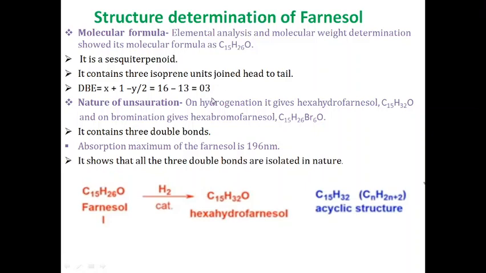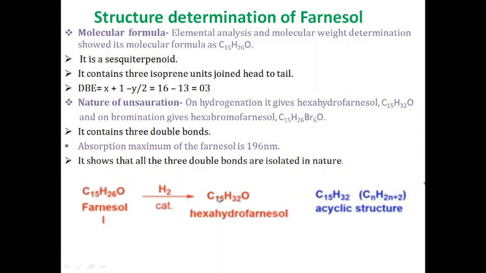The next chemical analysis is based on the nature of unsaturation. On hydrogenation, it gives hexahydrofarnesol with molecular formula C15H32O, and on bromination it gives hexabromofarnesol, C15H26Br6O.